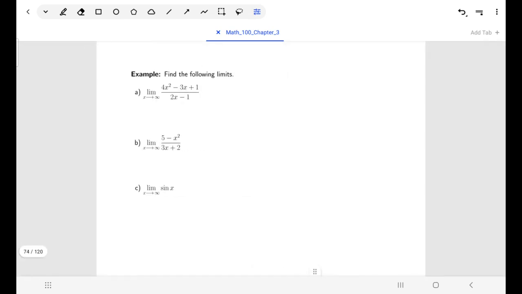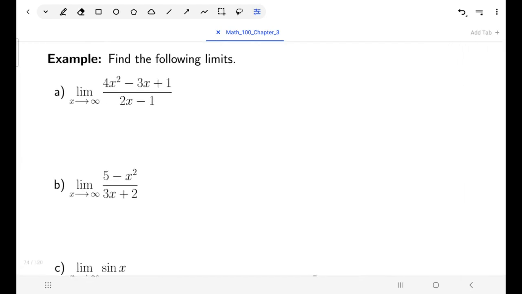So taking a look at a couple of these examples, for A and for B, you could see for both of them that the function does not have a limit existing. And I know that because A and B are both rational functions where the denominator has the smaller degree and the top has the larger degree.